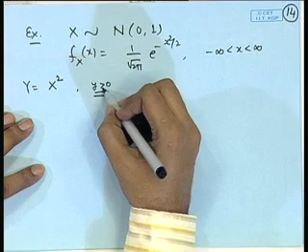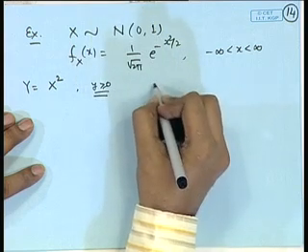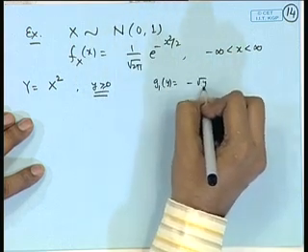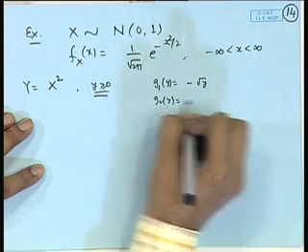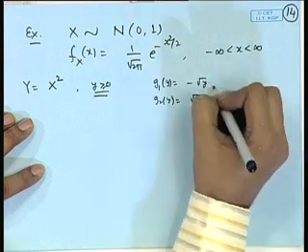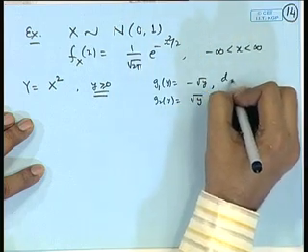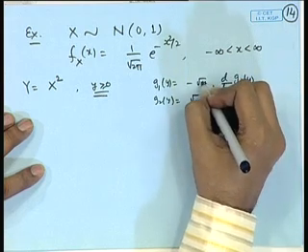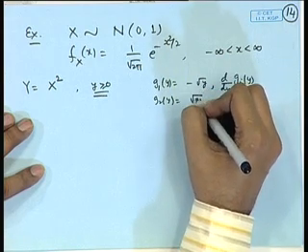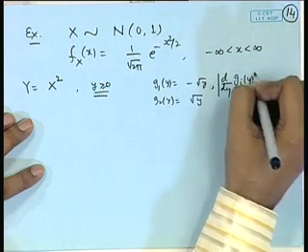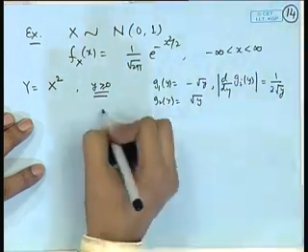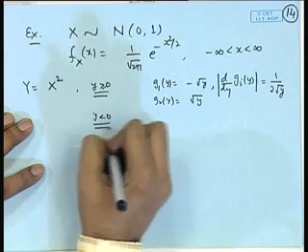which is non-negative, we have two inverse images, that is g1 of y is equal to minus root y and plus root y. So, if I look at the derivatives, that will be minus 1 by 2 root y or plus 1 by 2 root y. So, if I take the absolute value, it is reducing to 1 by 2 root y. For y less than 0, there is no inverse image.